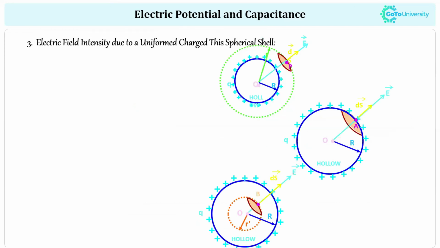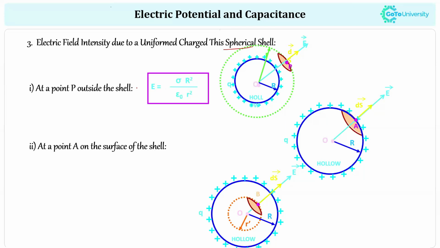The third one is about the electric field intensity due to a uniformly charged spherical shell. In the case of a spherical shell, we study the point outside the shell, inside the shell, and on the surface of the shell.